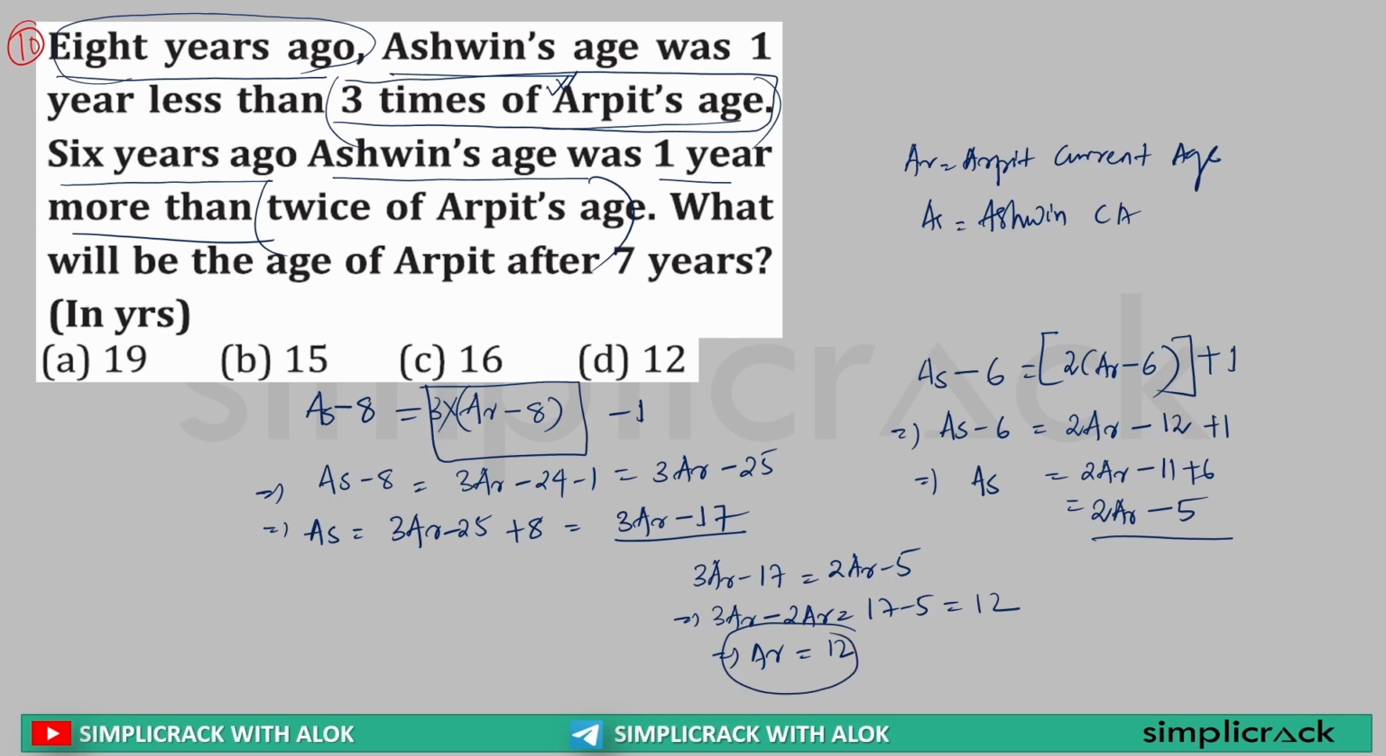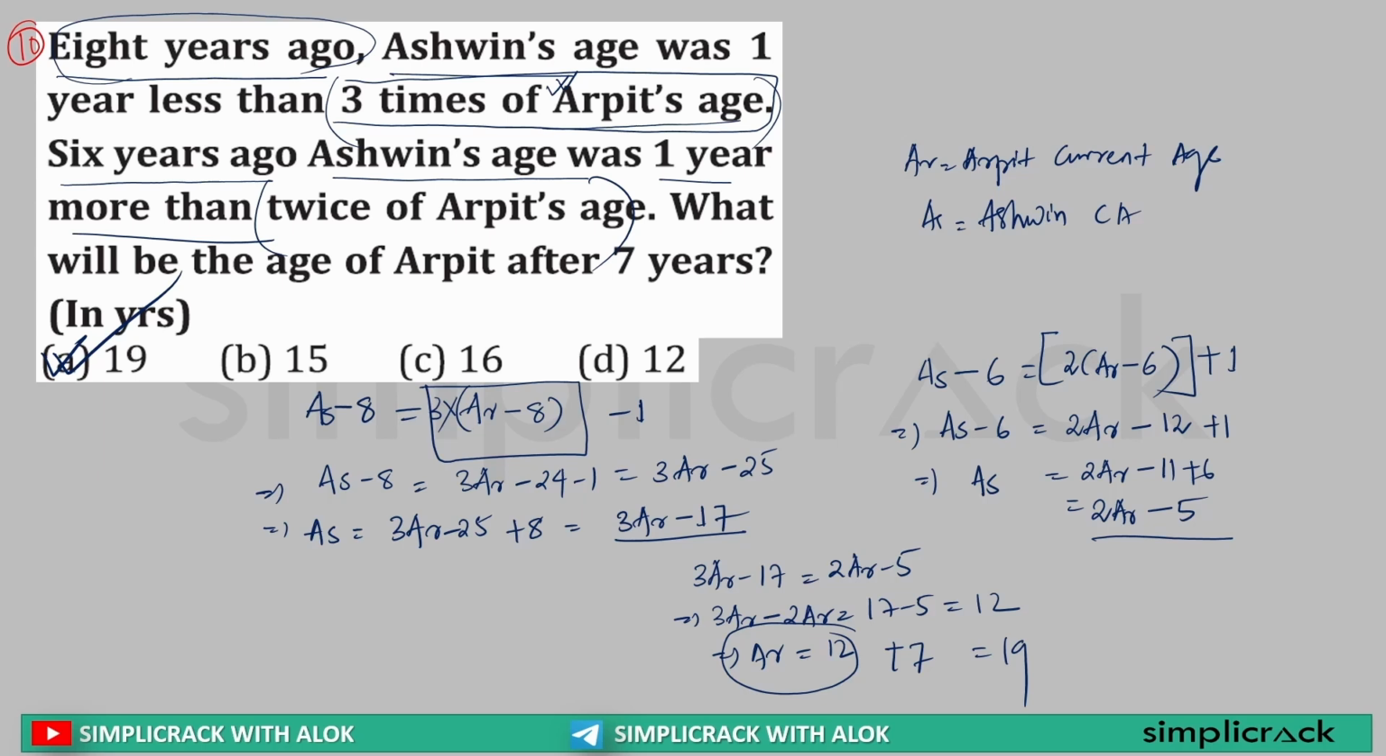Now what is it asking? What will be the age of Arpit after 7 years? So after 7 years it will be 12 plus 7, that is 19. Option A is the correct answer. Yes or no? Clear or not? Clear? So this is quite easy. Understanding what has been given is much more important.